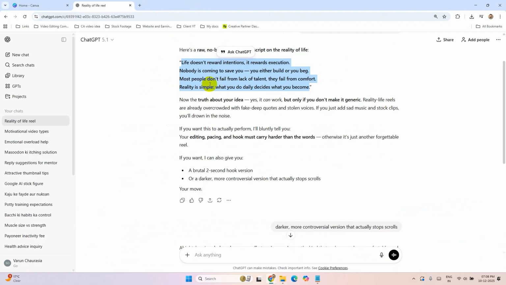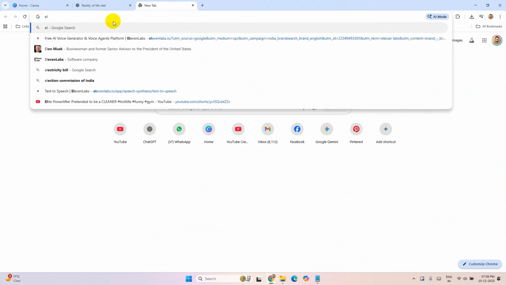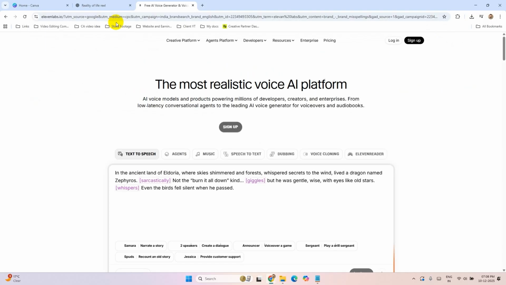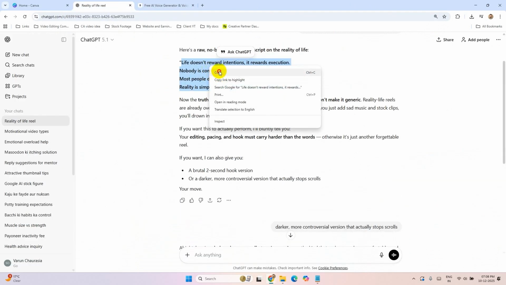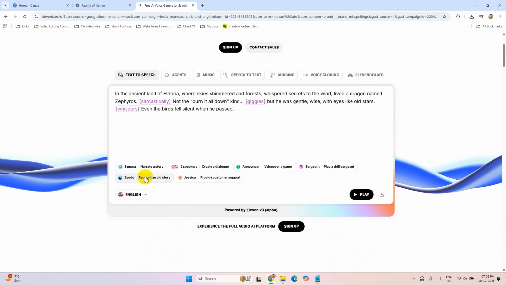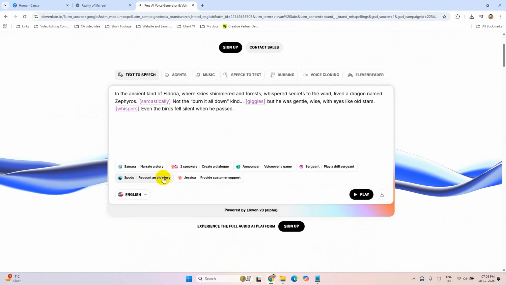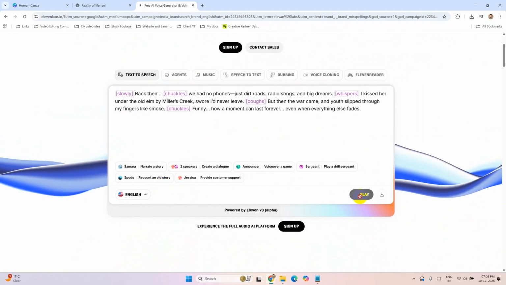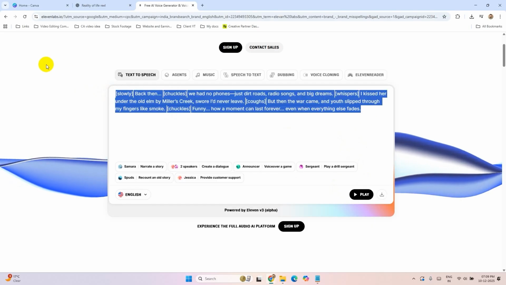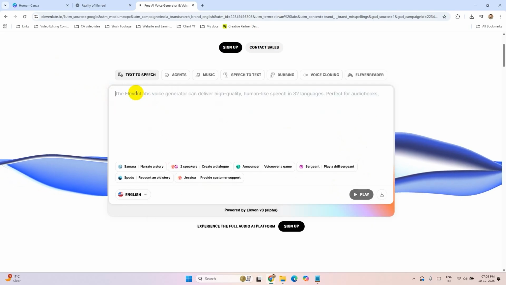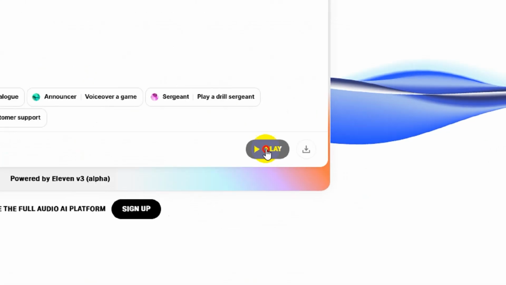Now I need this in audio form. So I'm going to use this free tool called ElevenLabs. You already know this. You can use any tool to generate audio. Now copy your script from here. And I'm going to use this voice, Spurts. This is perfect for my video. Click on this and remove this and paste your own script. Now click on play to generate your audio here.